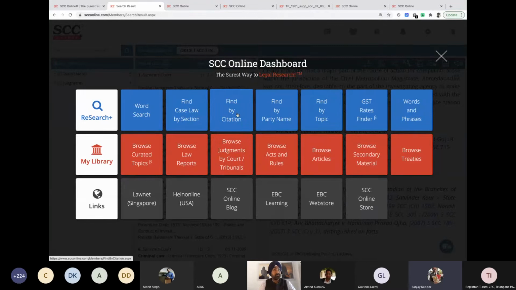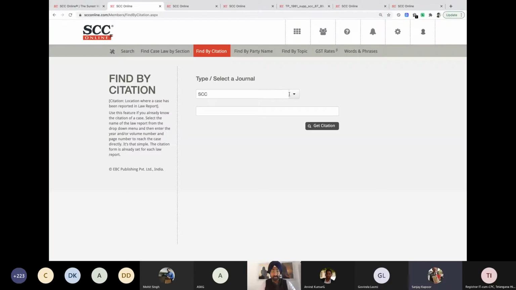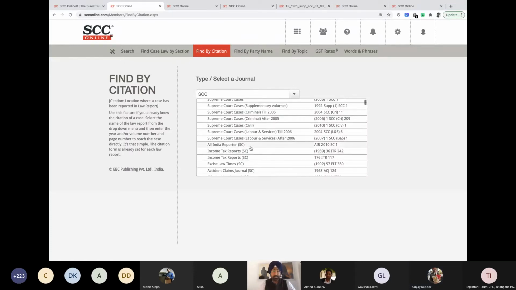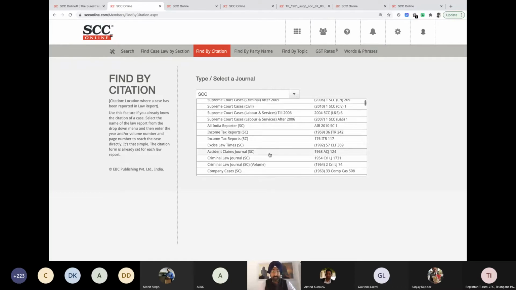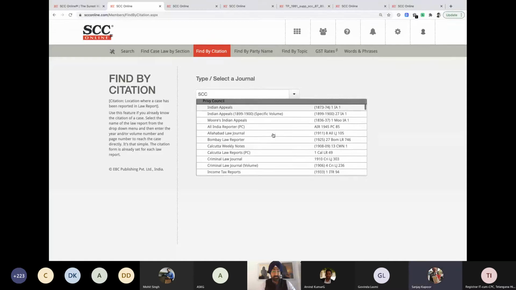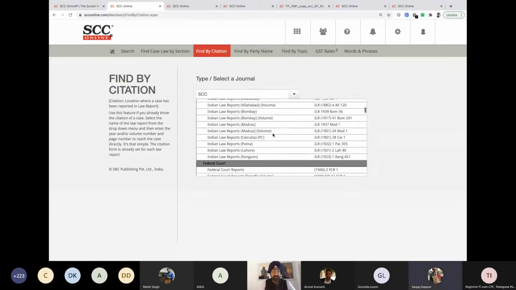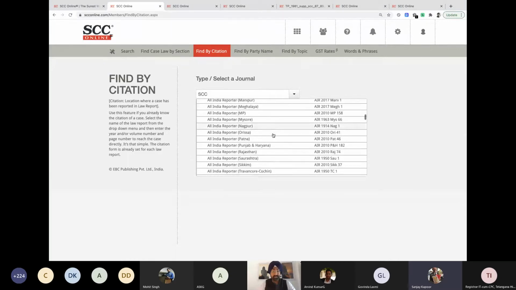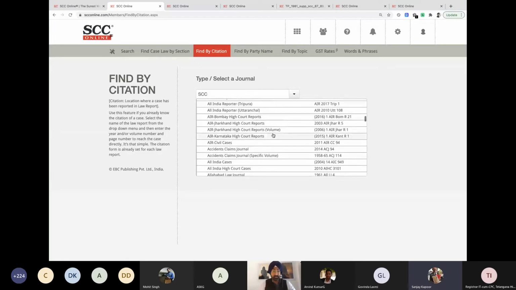I think it's close to, I don't have the exact number. Let me scroll. Once I click on this, I can see all the SCC variants and different publications available here: AIR, ITR, and others. If you keep scrolling down, the list will keep coming up, and the Privy Council era journals are available over here, and Federal Court. This is probably running into hundreds. All India Reporter is also appearing right here.